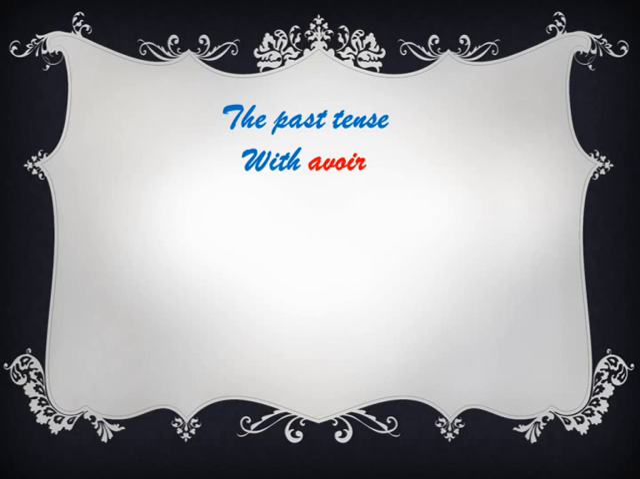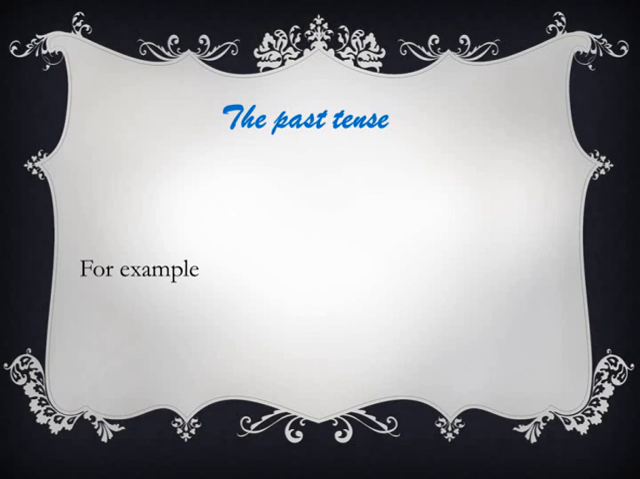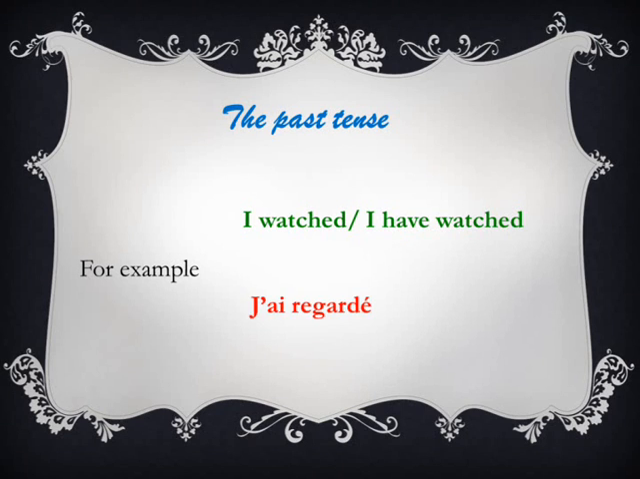Hello, today we are going to look at the past tense with avoir. The past tense is used to express an action in the past which happened on one occasion. For example, I watched, I have watched. Here, in English, two ways of saying it. In French, only one. J'ai regardé.